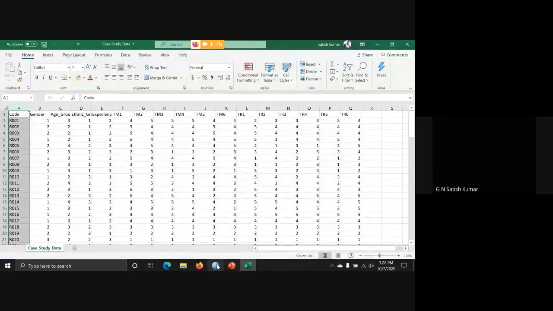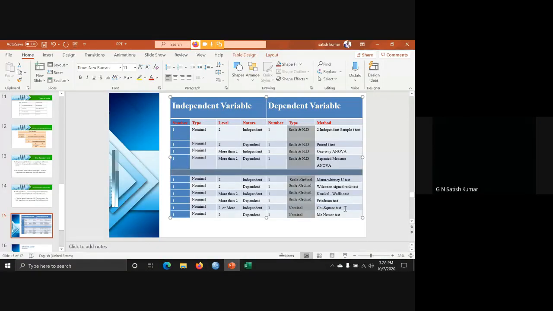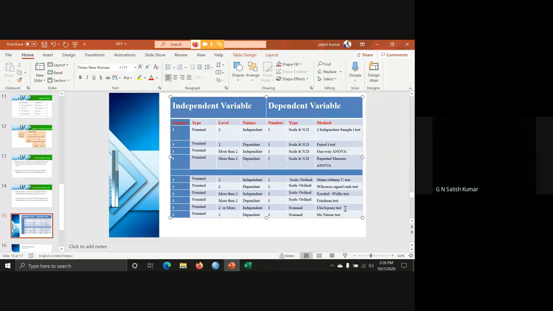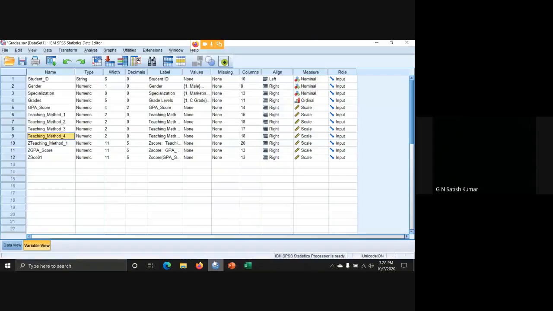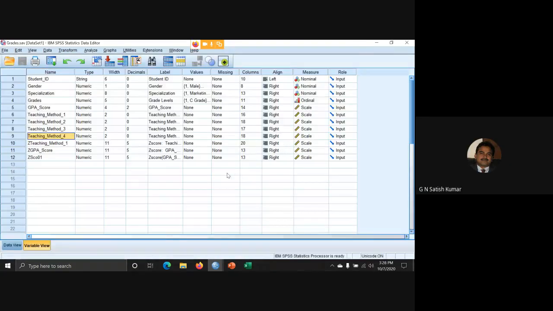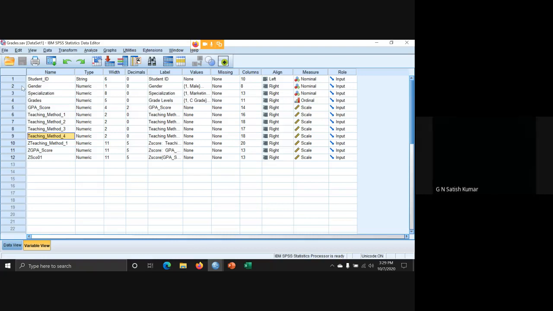Now let us discuss the chi-square test and go further. Can I go ahead? Yes, sir. Now I'm discussing non-parametric methods. In non-parametric methods, the first one I want to discuss is the chi-square test. Generally there is a notion, I don't know how many people accept this, in the college where I worked: females will take finance, and males will take marketing. That's the assumption they have. Now I want to check whether it is correct or not. Is there any significant difference between gender and specialization?